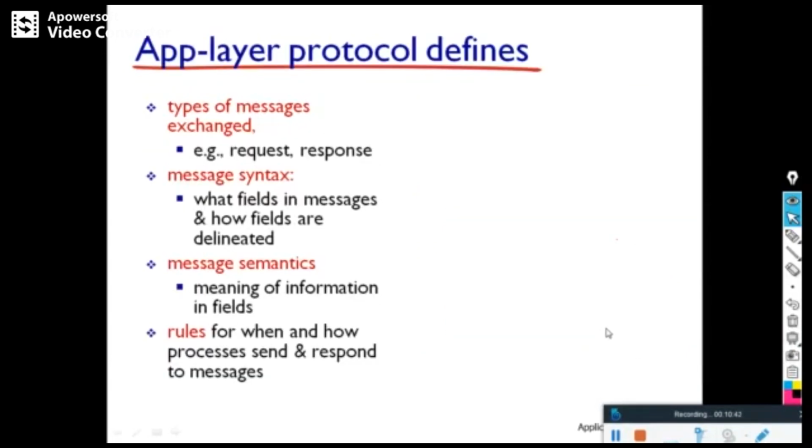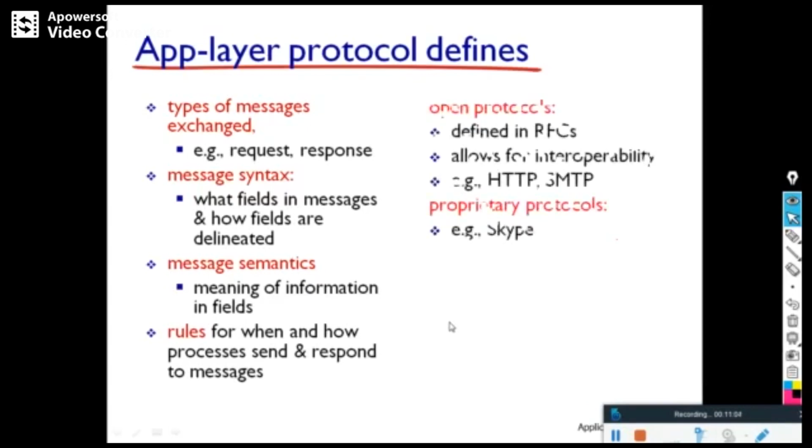Now application layer protocols. You know what a protocol is: it is the set of rules that governs the communication between two systems. It involves the types of messages exchanged, like request messages and response messages, and it involves syntax and semantics, and rules like when and how a process should send and respond to messages. There are various open standard protocols, and proprietary protocols also exist, at the application layer.